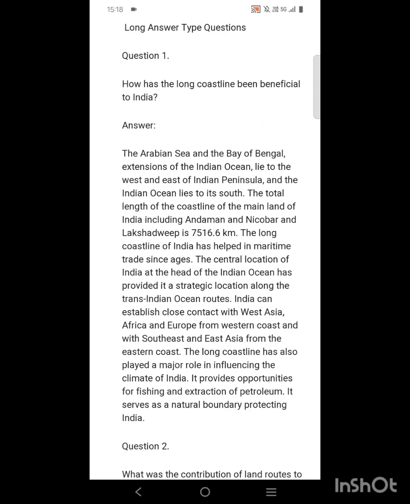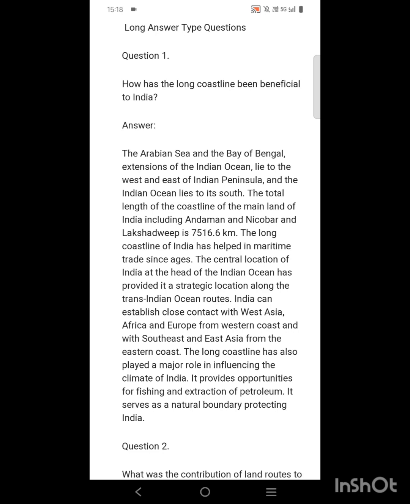The central location of India at the head of the Indian Ocean has provided it a strategic location along the trans-Indian ocean routes. India can establish close contact with West Asia, Africa and Europe from the western coast, and with Southeast and East Asia from the eastern coast. The long coastline has also played a major role in influencing the climate of India. It provides opportunities for fishing and extraction of petroleum. It serves as a natural boundary protecting India.